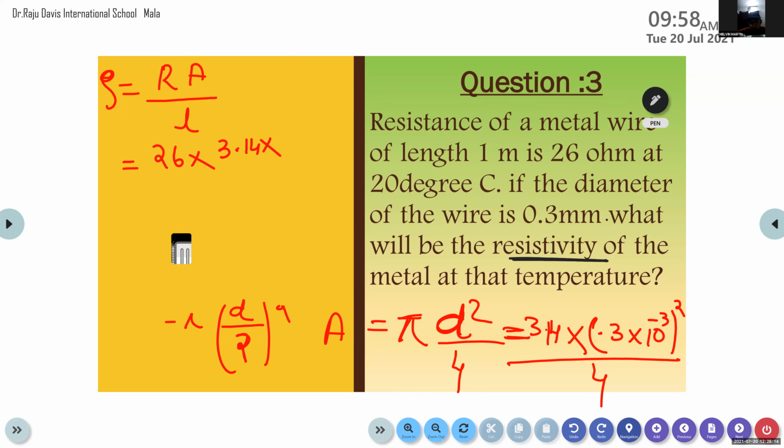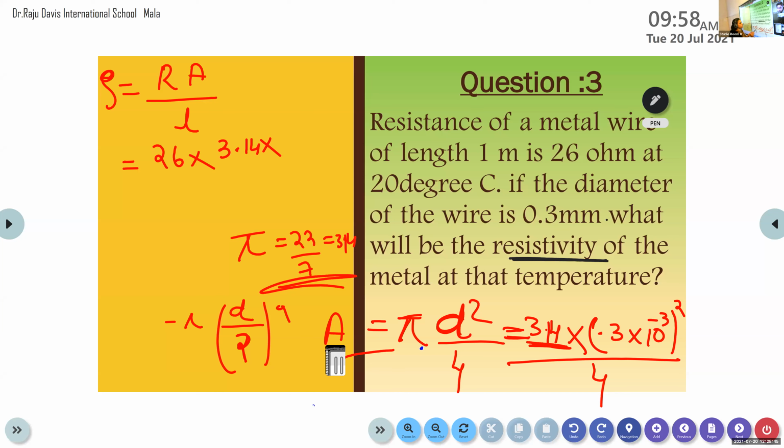That 4 will go as which one? For 3.14, how will that 4 go in the denominator? What is the value of pi that you have already studied in mathematics? 22 by 7. Yes, that 22 by 7 is equal to 3.14. That is why we are writing the value of area is equal to pi into d square.